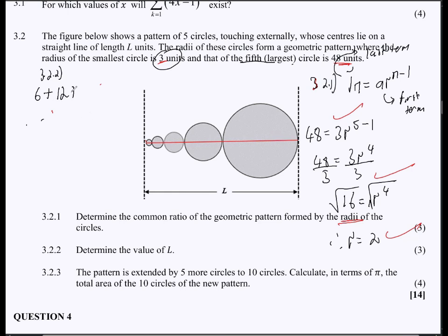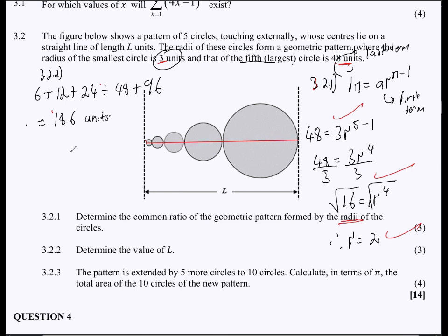So it's 12, followed by the diameter of the other one, because note that your common ratio is 2. So to get the next term, you just need to multiply it by 2. And then this will be 24, followed by 48, followed by 96. And then you can just add all those up. So this will give you 186 units. So just simple like that, just straightforward.